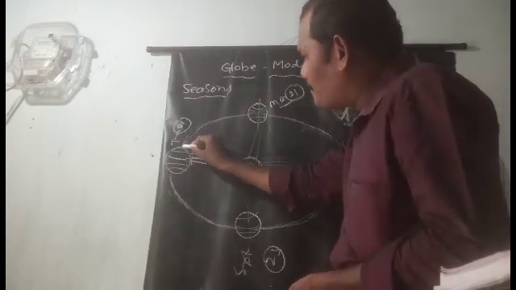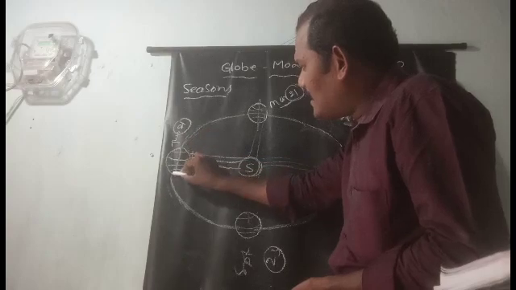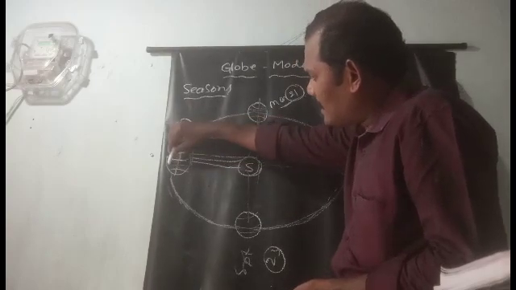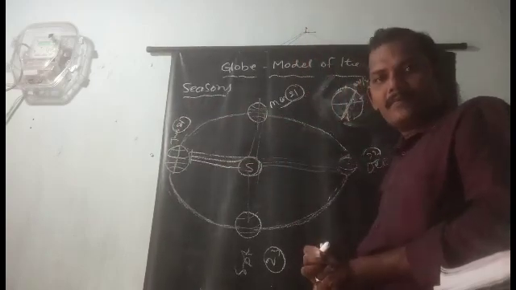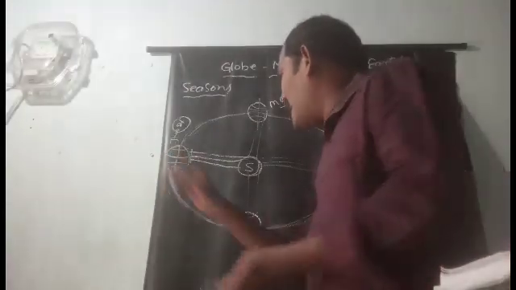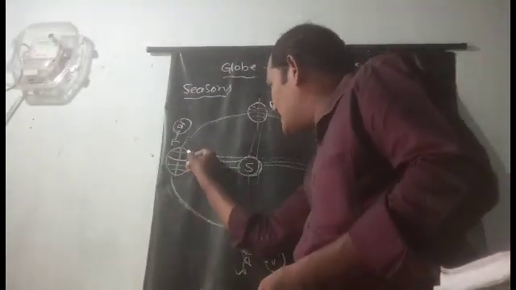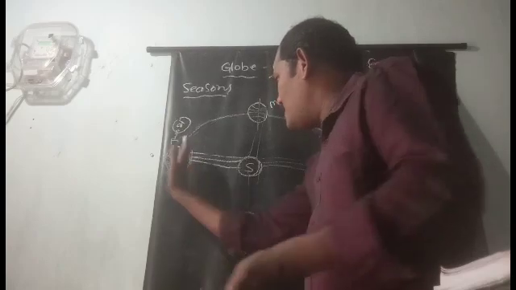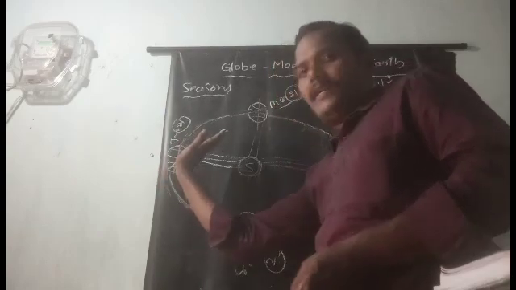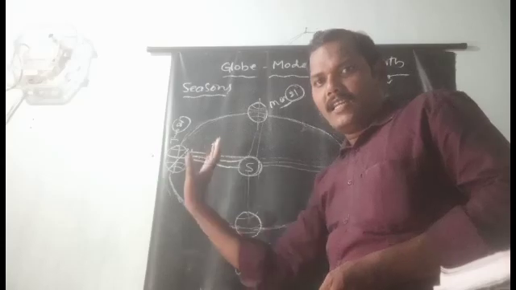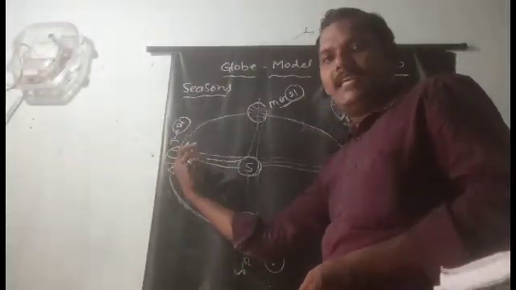If the earth's axis is like this, the sun rays fall directly on the equator. But it is not like this. The earth's axis tilts towards the eastern side. That means the earth is rotated a little bit sloped towards the east.